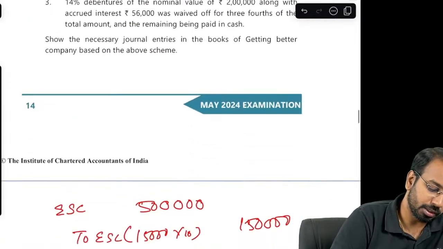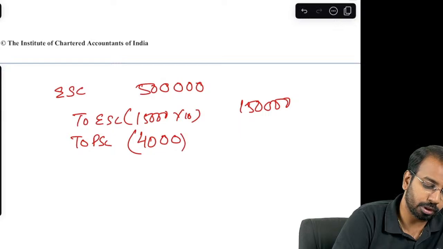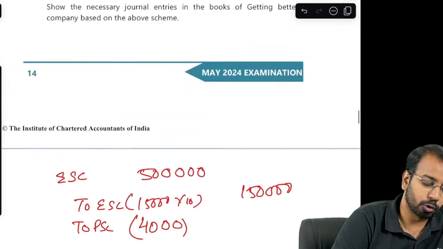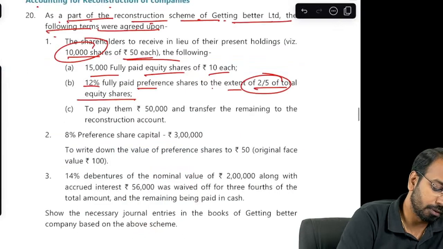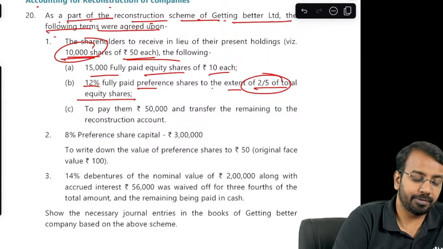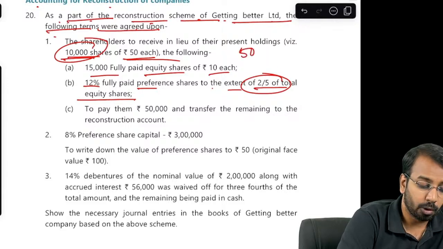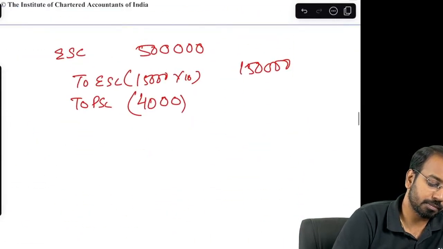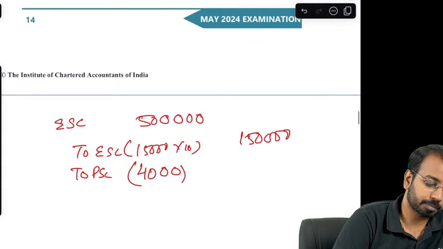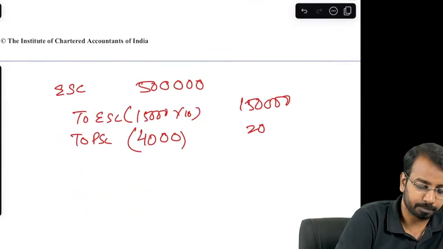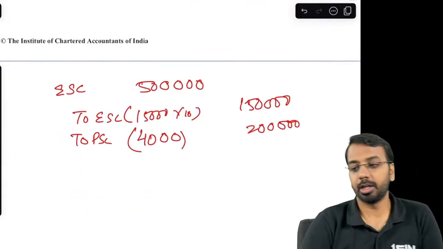So they have not mentioned the count. So this is the count, 4,000 shares. 2/5 means 50 into 10,000, 5 lakhs. 5 lakhs into 2 by 5, that is 2 lakhs.